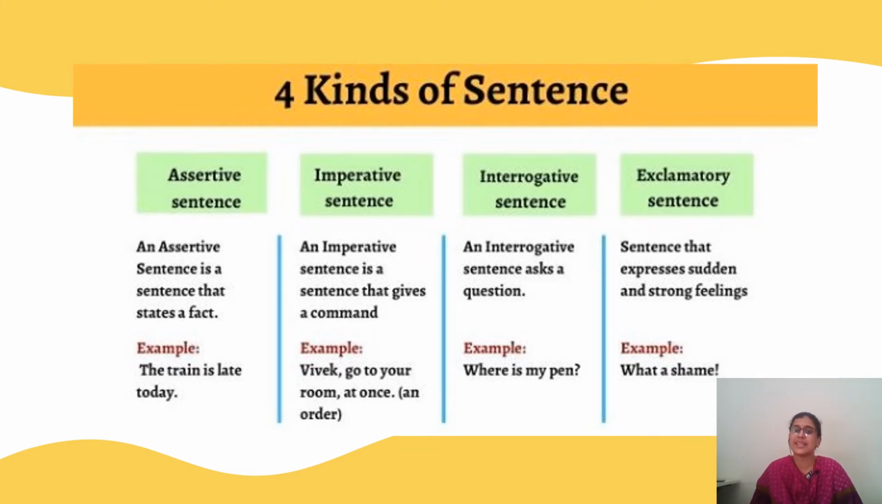Then comes your exclamatory sentence, a sentence that expresses sudden and strong feelings. When you want to express your emotions and strong feelings to others, we use an exclamatory sentence. We have the example here, what a shame. When you say it in a sad tone or a worried tone, you're showing your emotion, your feeling. That's why we call them exclamatory sentences.